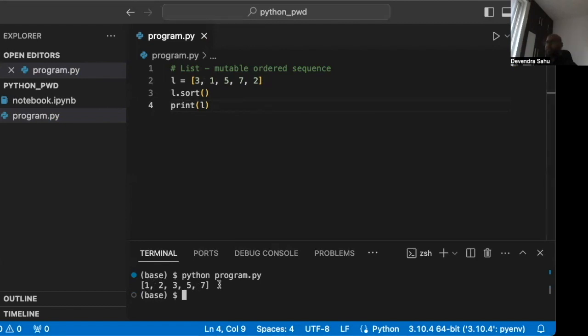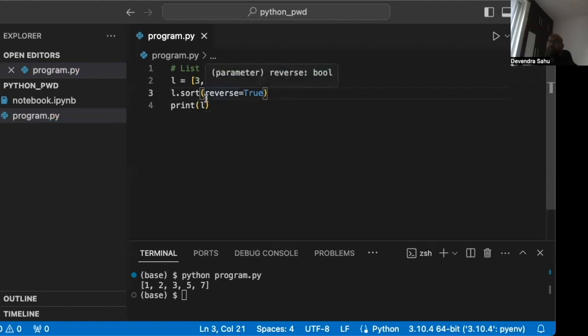Similarly, sorting has a special key where we can also sort in decreasing order. How do we do it? We set reverse equals true. The default value is obviously false, which is why it sorted in increasing order. Once I set reverse equals true, it will now be in decreasing order.